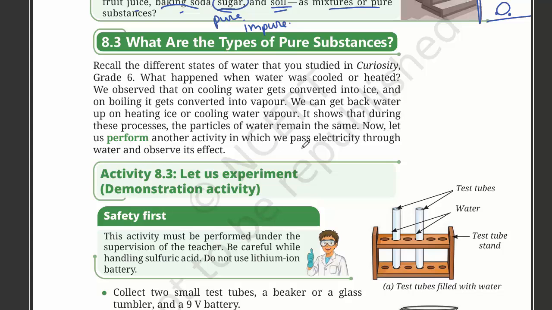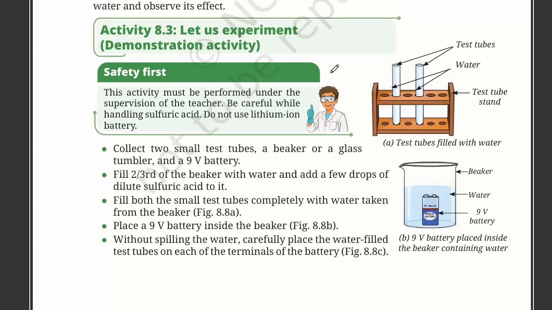Now let us perform another activity in which we pass electricity through water and observe its effect. We can see a battery, and this process is known as electrolysis. We should do it in the presence of a teacher.